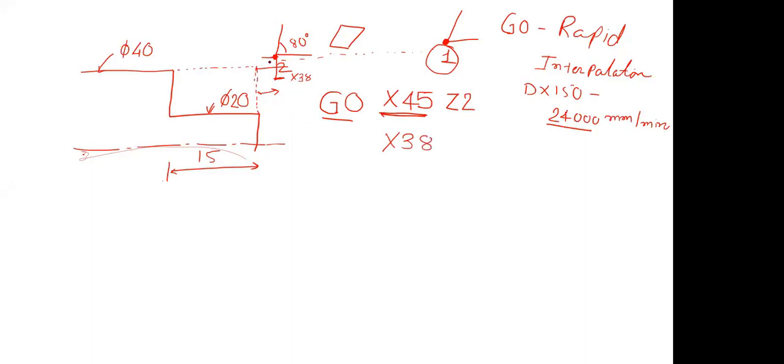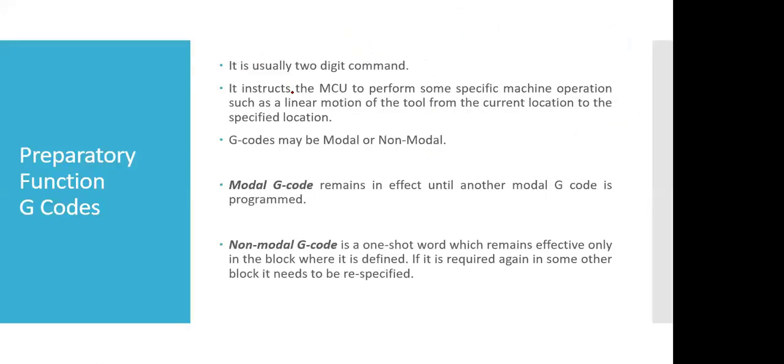I am just lowering from point number 2 to the next position, point number 3, just shifting the tool from this location to this location. That is X38. Since I am writing only X38, Z remains the same, so Z will be 2. If I write Z2, it's fine; if I do not write Z2, it is also the same, because I'm moving in the X direction only.